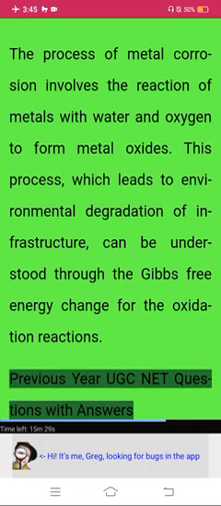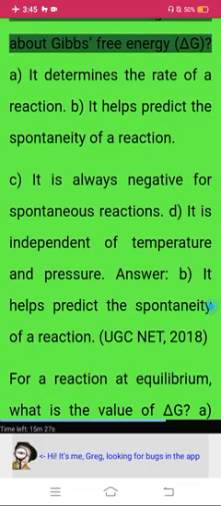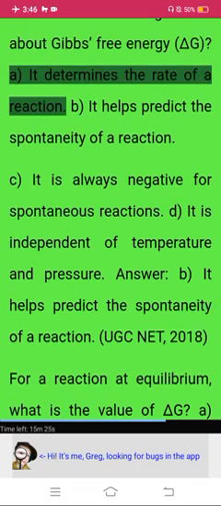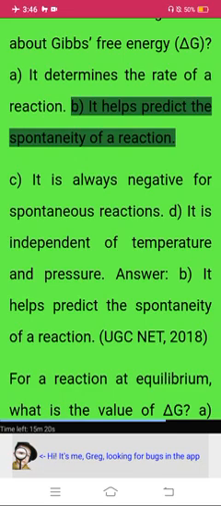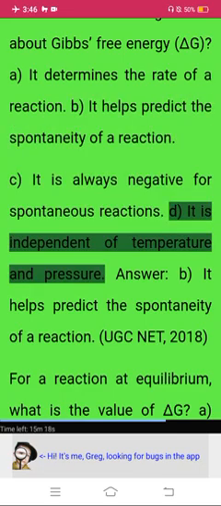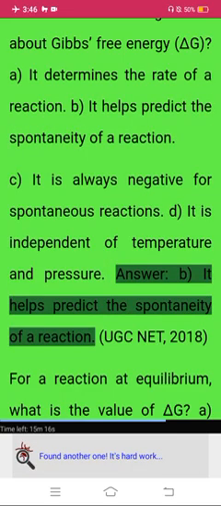Previous year UGC NET questions with answers. Which of the following is true about Gibbs free energy, delta G? A. It determines the rate of a reaction. B. It helps predict the spontaneity of a reaction. C. It is always negative for spontaneous reactions. D. It is independent of temperature and pressure. Answer. B. It helps predict the spontaneity of a reaction.